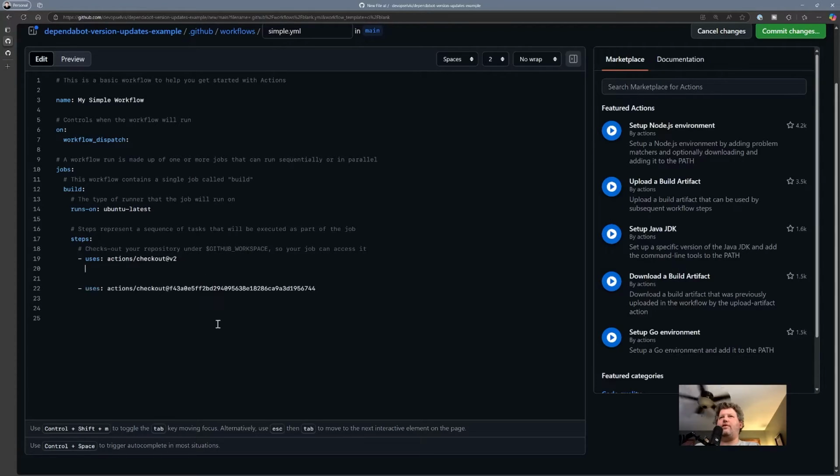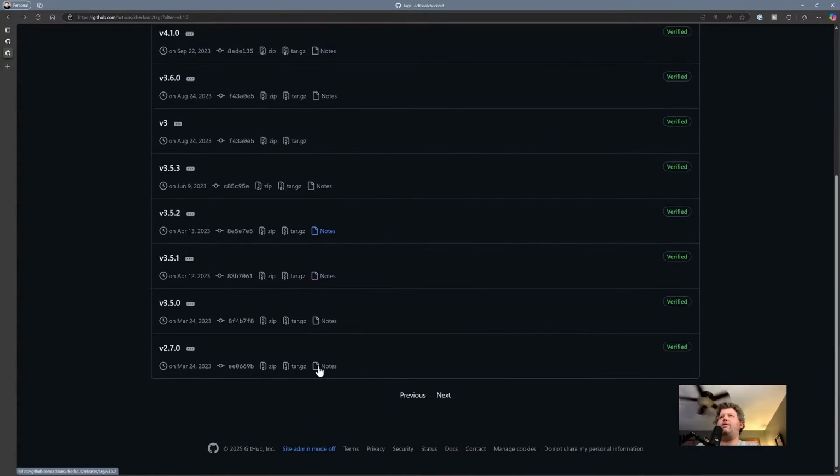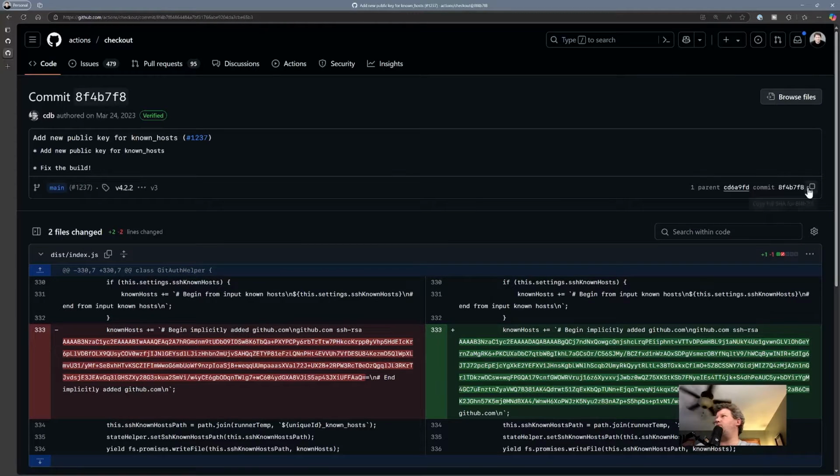And let's do this just for fun. We'll call this name, oh, can't type, checkout using tag v2. We'll call this name, checkout using the SHA for v3. And just because we can, let's also go get a point release. So let's go grab 3.5.0. All right, so let's grab the commit SHA for 3.5.0. So we'll copy that,